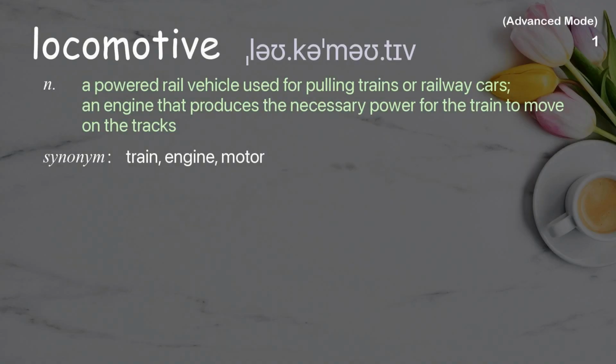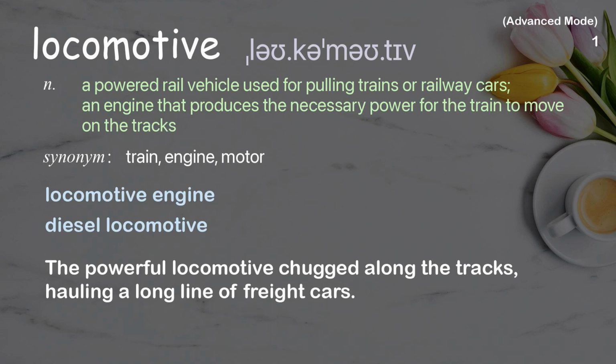Locomotive. A powered rail vehicle used for pulling trains or railway cars. An engine that produces the necessary power for the train to move on the tracks. Examples: locomotive engine, diesel locomotive. The powerful locomotive chugged along the tracks, hauling a long line of freight cars.